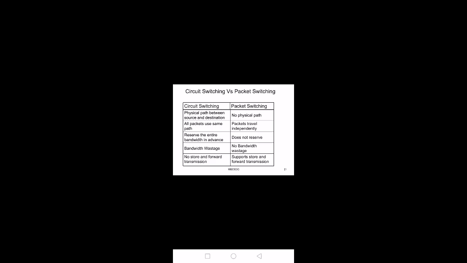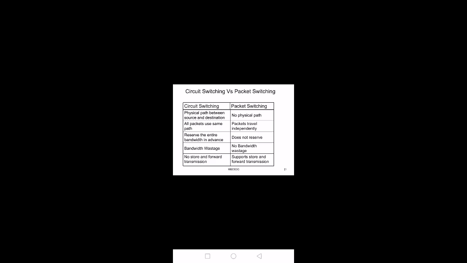In case of circuit switching, the main advantage is no store and forward transmission. But in case of packet switching, packets have to move to some intermediate nodes. Only if the route from that intermediate node towards the destination is free will the packets move. Packets will be available at different nodes and stored, and whenever the route is free from that intermediate switch, only then will packets move from that node. So packet switching supports store and forward transmission. But in circuit switching, once the link is established, there is no store and forward.